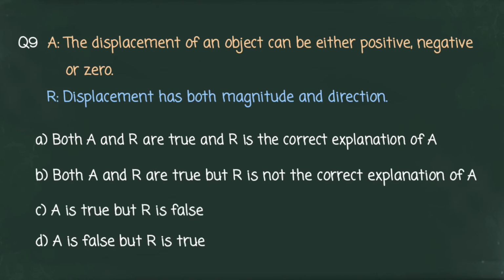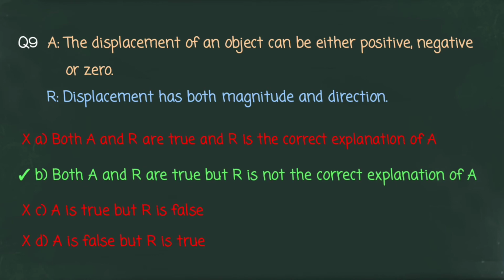Now let us move on to our next question. Assertion: the displacement of an object can be either positive, negative or zero. Reason: displacement has both magnitude and direction. You can select your answer. Now let us see the correct option. Option B is correct. That is, both assertion and reason are true, but reason is not the correct explanation of assertion.